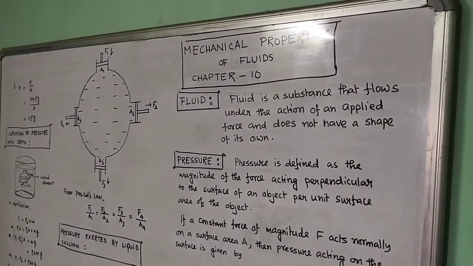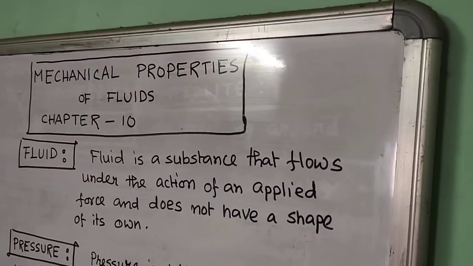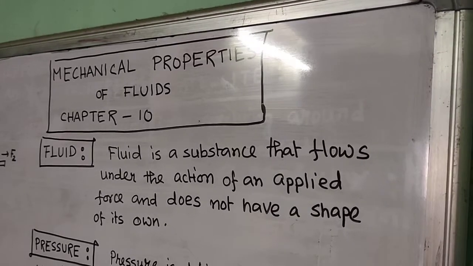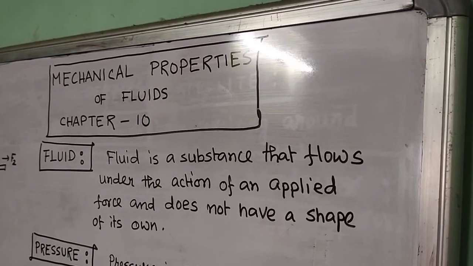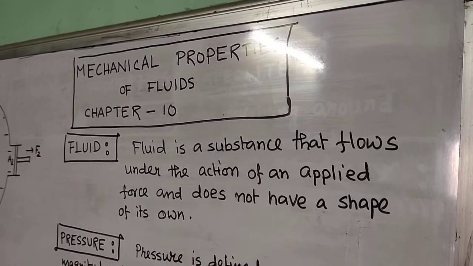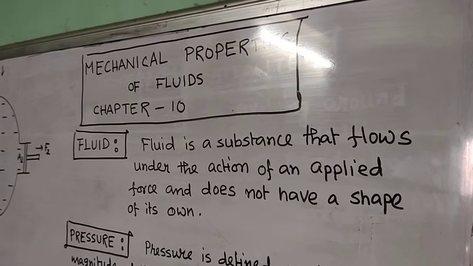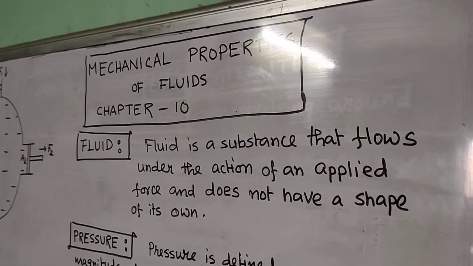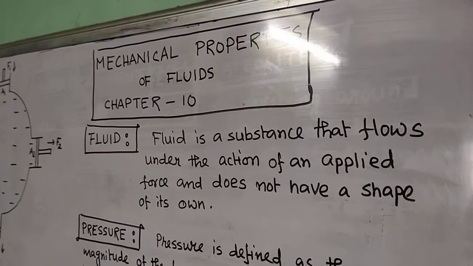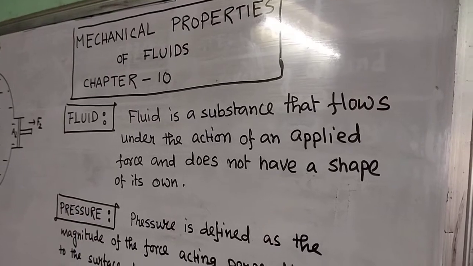Good morning, students. Today we are going to discuss the chapter Mechanical Properties of Fluids. It is chapter 10. Now, what is fluid? Fluid is the state of the material under which the material flows. So you can say liquid and gaseous can be considered under the headline fluid.